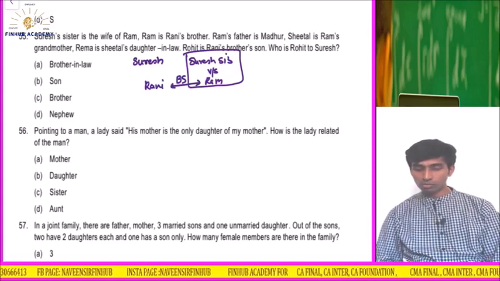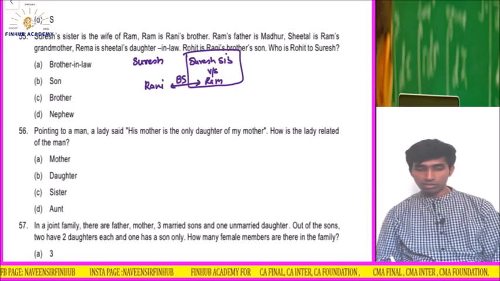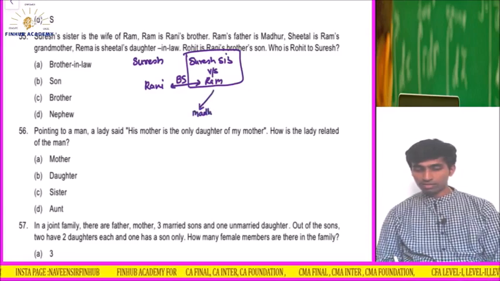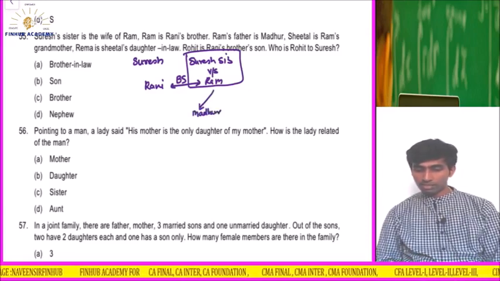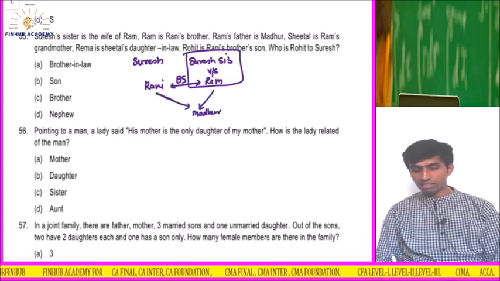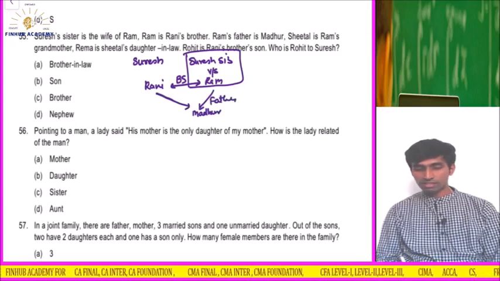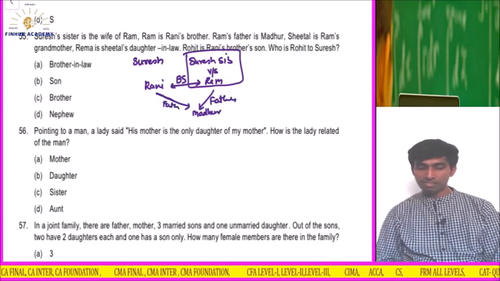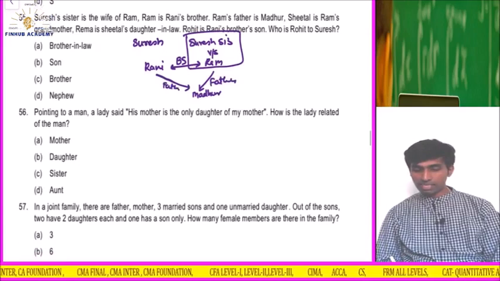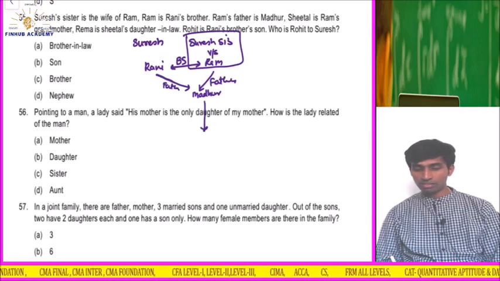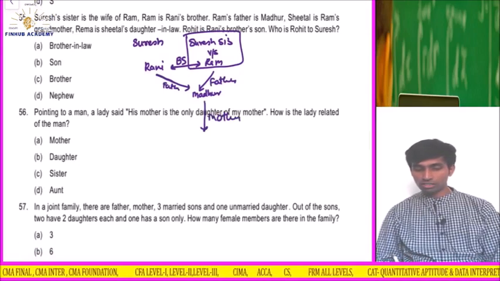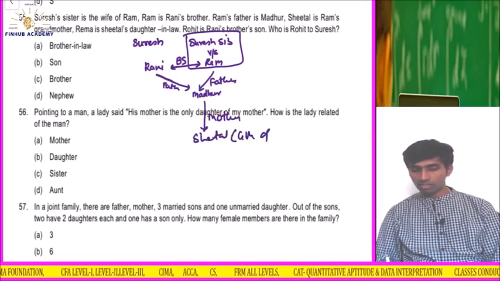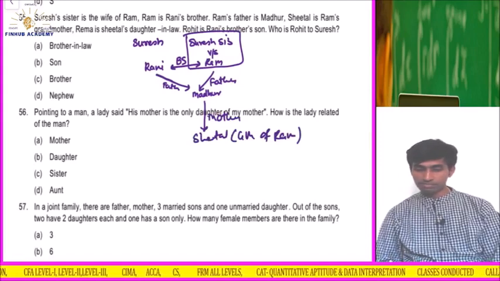Ram's father is Madhur. Fine. If Ram's father is Madhur, that means Rani's father is also Madhur, brother and sister. So Madhur is father. Sheetal is Ram's grandmother. Ram's grandmother means Madhur's mother. Madhur's mother is who? Sheetal. Okay, grandmom of Ram.